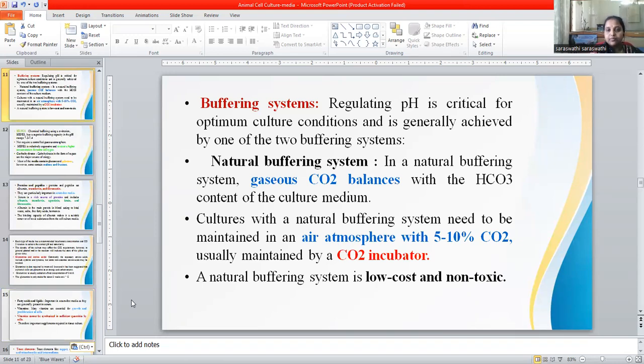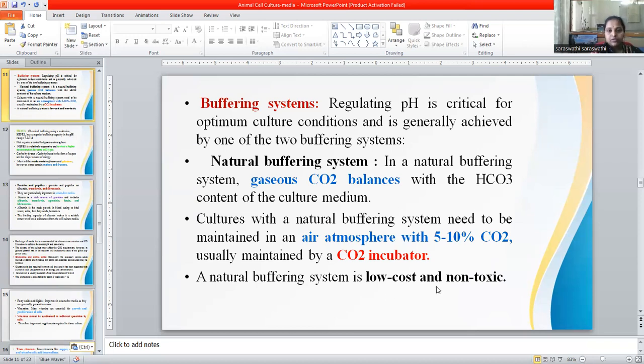And the buffering system: pH regulation is very, very important in animal cell culture media. We can maintain the animal cell culture media with the natural buffer system, which is carbon dioxide and bicarbonate, a balancing system. We have to maintain carbon dioxide for the cells at around 5 to 10%, in the carbon dioxide incubator. If you go with the natural buffer system, it is low cost and non-toxic.